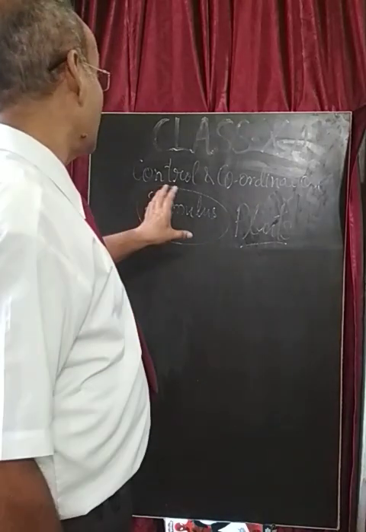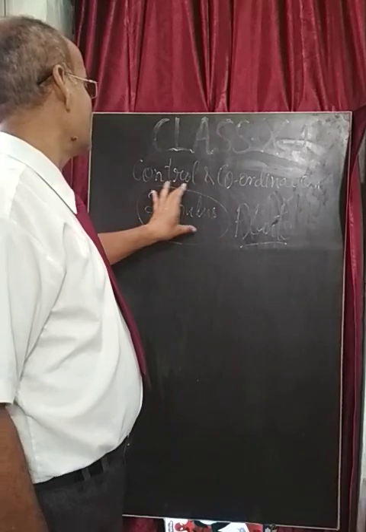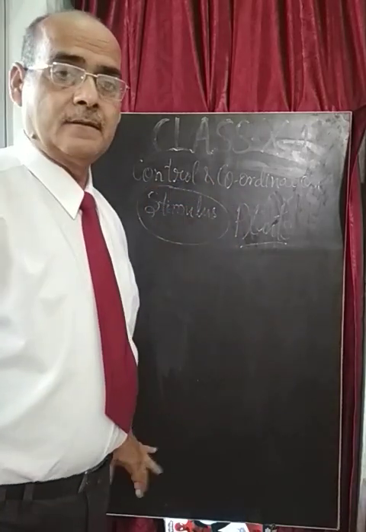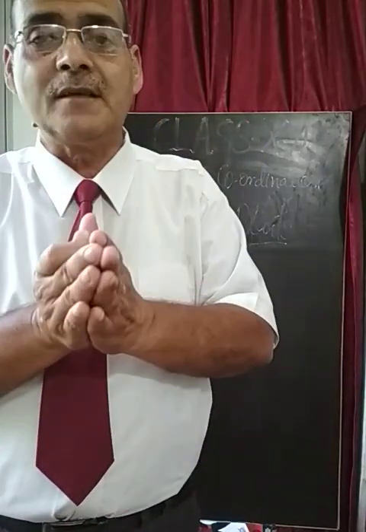My dear students, the response of the plant body towards any stimulus is controlled and coordinated by different types of hormones that are present or secreted in the plant body.